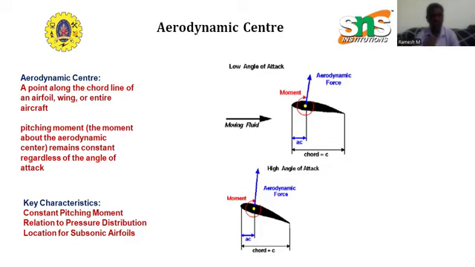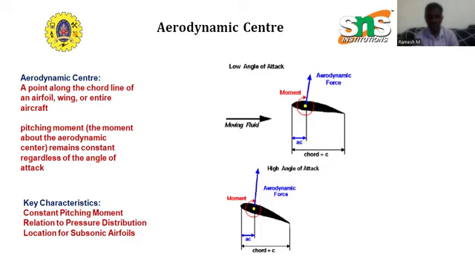At low angle of attack, the center of pressure is near the leading edge. At a high angle of attack, it moves aft at the trailing edge actually. Center of gravity is the point where the aircraft mass is concentrated. Stability depends on the relationship between the center of gravity and the aerodynamic center.